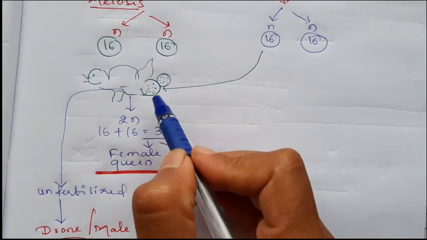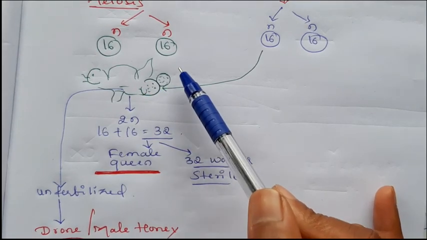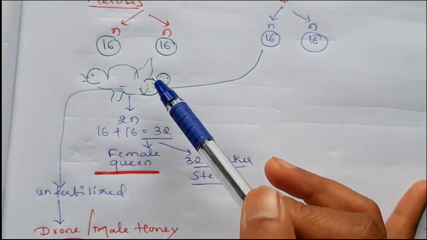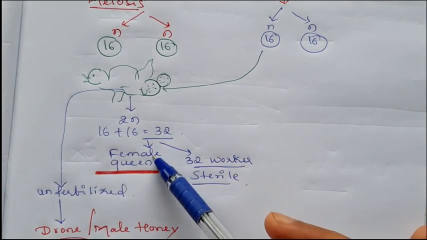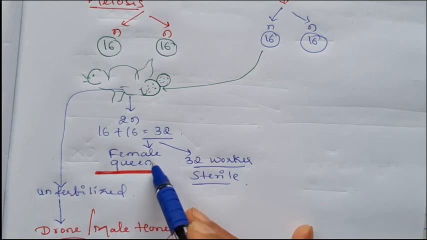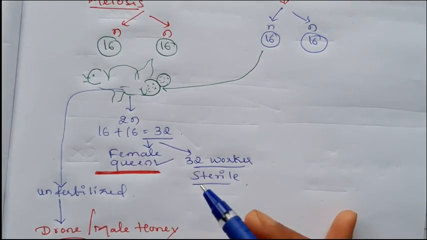You know that during meiosis many gametes will form. One of the gametes fuses with the male gamete, which forms a zygote. That zygote always develops into a female queen or a female honeybee.